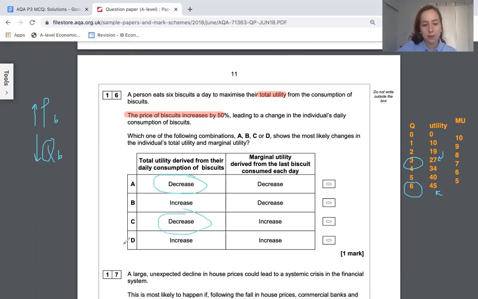So I'm between A or C. And the marginal utility, remember, decreases as you consume more. So since they've consumed fewer biscuits, they are going to face slightly more marginal utility. So that should be that one. So that's the answer, C. Make sure to write that down.